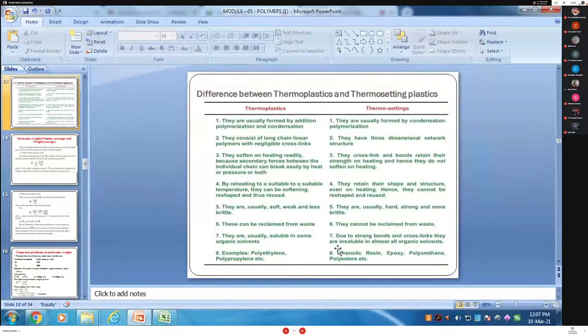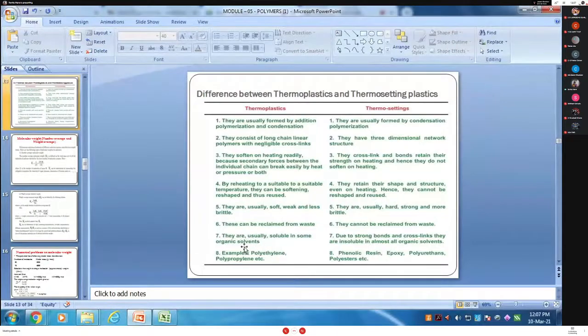The next, seventh point. Nupur, are you there?